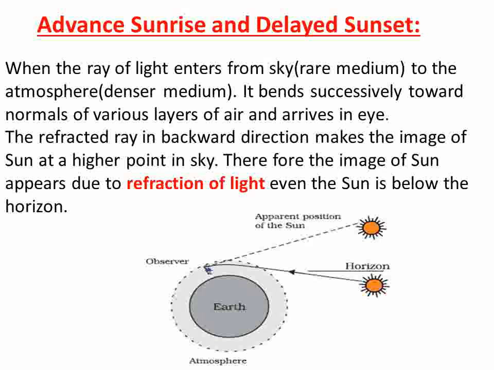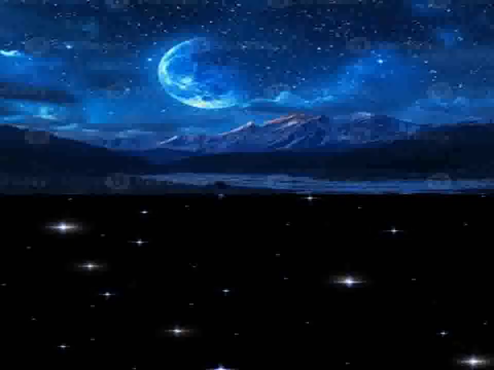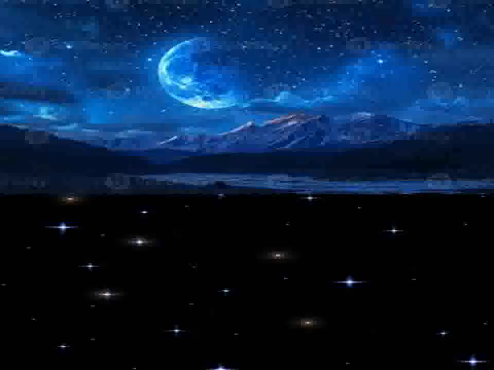In this way, we get a 2-minute advantage of sunlight during sunrise, and again 2 minutes of sunlight during sunset. It means a total of 2 plus 2 is equal to 4 minutes of extra light becomes available due to refraction of light in the atmosphere. That is the advantage of the atmosphere around the sun, to get 4 minutes extra light. Here there is refraction.